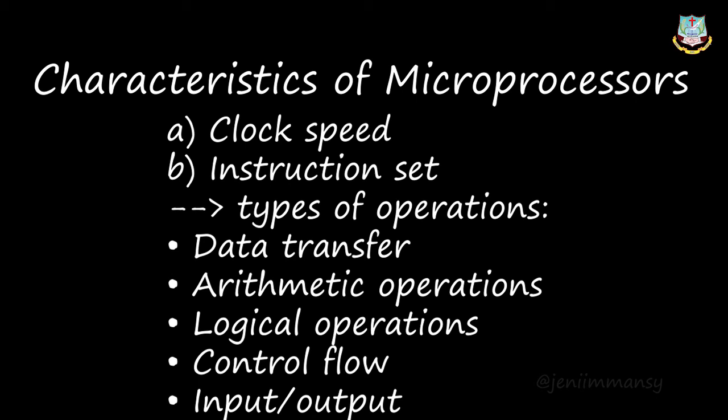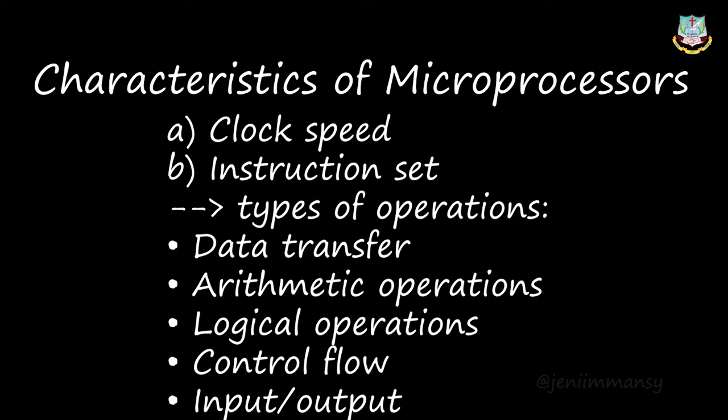And the next one is control flow. Control flow means it will control the operations done inside this microprocessor. And another instruction set carries out another operation, like input and output operations also. Input and output, you know it already. In the first chapter itself we saw that any data which is sent inside a computer can be done only with the input unit. And if any data has been sent to a user, it is done through an output device.